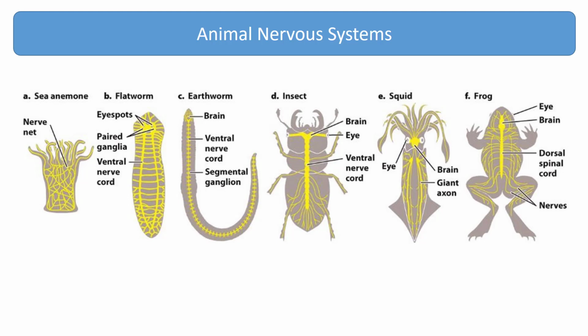In animals with a highly organized nervous system, information is transmitted to different regions along the length of the animal's body by distinct nerve cords and nerves. These are bundles of long, fiber-like extensions from multiple nerve cells.